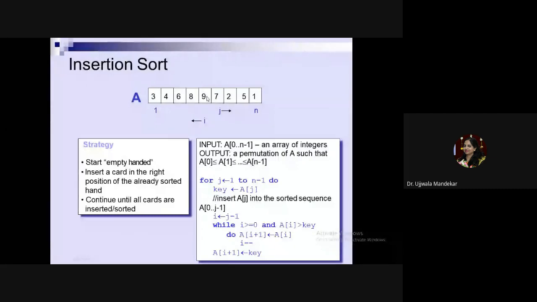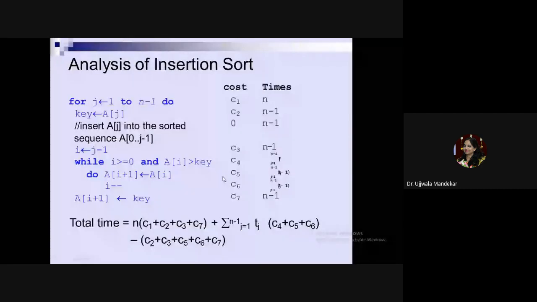Then 6, when you compare with 6, the condition is false. So it will come out of the loop, and then you are writing a of i plus 1. If this is i, this position will be a of i plus 1, and there you are placing the key element. So how to calculate the complexity of this algorithm, or how to analyze the total time taken by this algorithm?